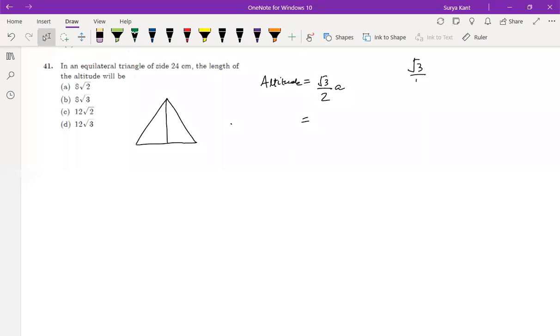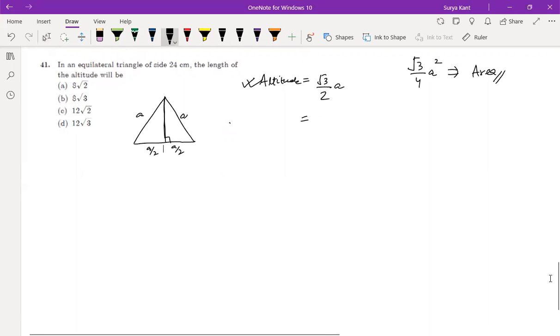Root 3 by 2a is the altitude only, and root 3 by 4 a square is the area formula. Just see here, a and a by 2. By Pythagoras theorem, you find this altitude. Root 3 by 2a will come. Is it clear? Sir, you're correct, it's root 3 by 2a.